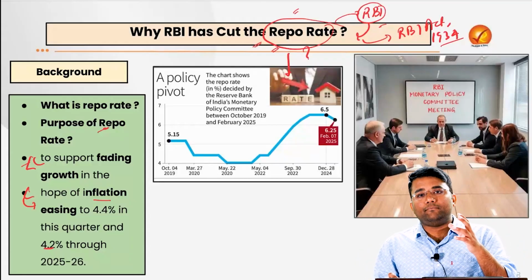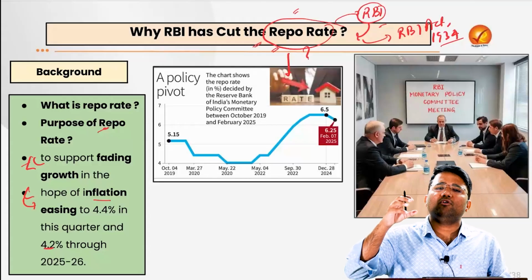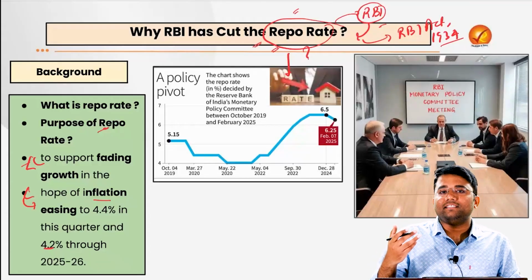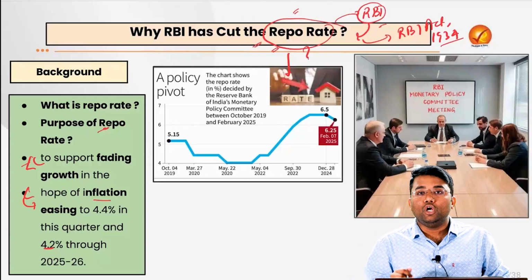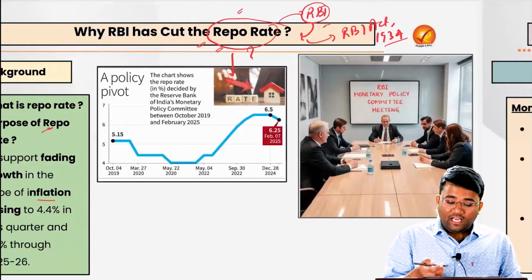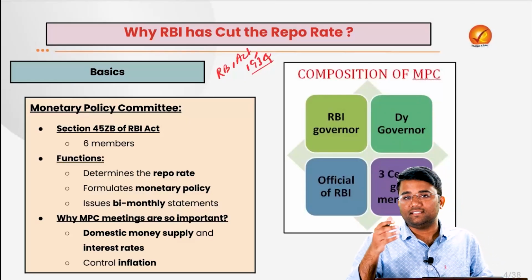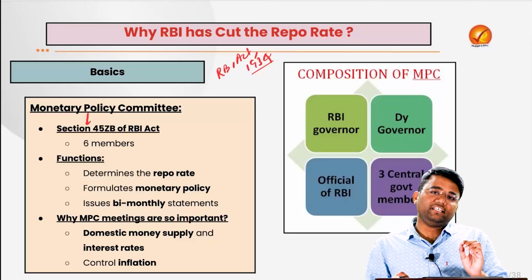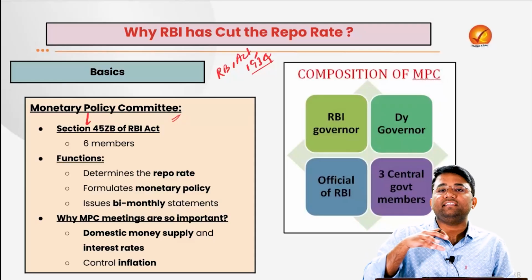Now earlier, what was happening was that it was the Governor of the Reserve Bank of India who was deciding the repo rate with the help of a technical advisory committee. And there was a lack of transparency on what basis the Governor of the RBI was deciding this repo rate. To address that particular issue, the Government of India amended the RBI Act 1934 with the Finance Act of 2016, and under Section 45ZB of the RBI Act 1934, a Monetary Policy Committee was set up, and now this committee is deciding the repo rate.